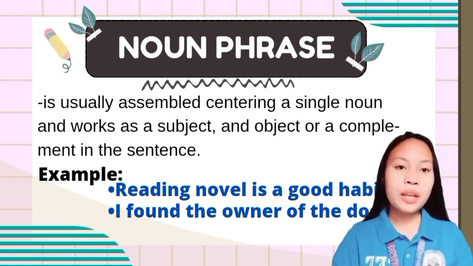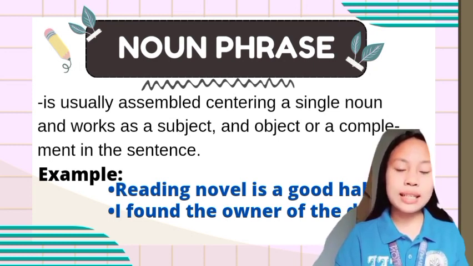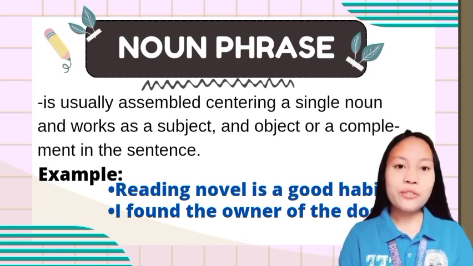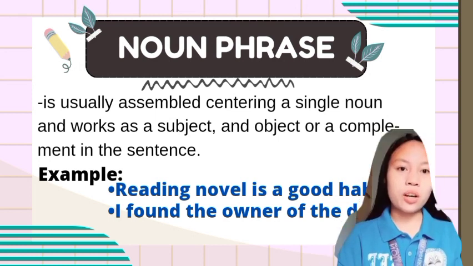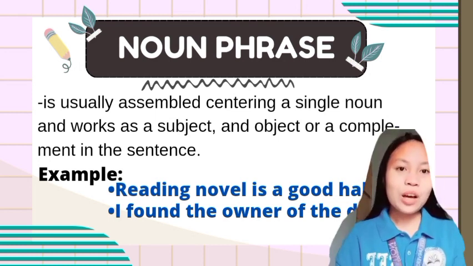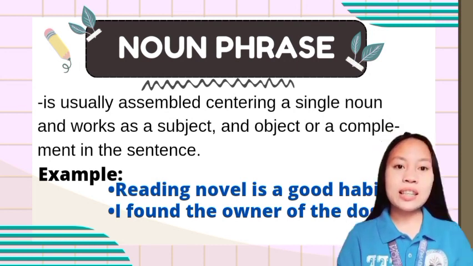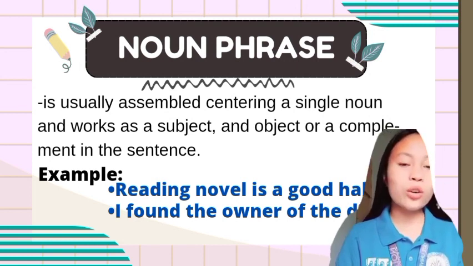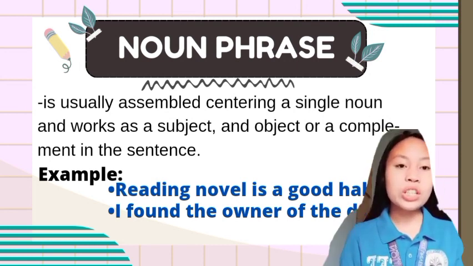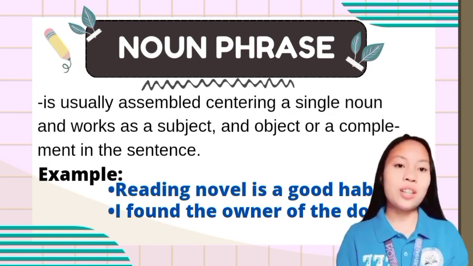Another example, I found the owner of the dog. Where is the noun phrase in this sentence? Very good. It is the owner of the dog. How can we say so? Of course, the noun phrase in the sentence shows what he or she has found, which is the owner of the dog.